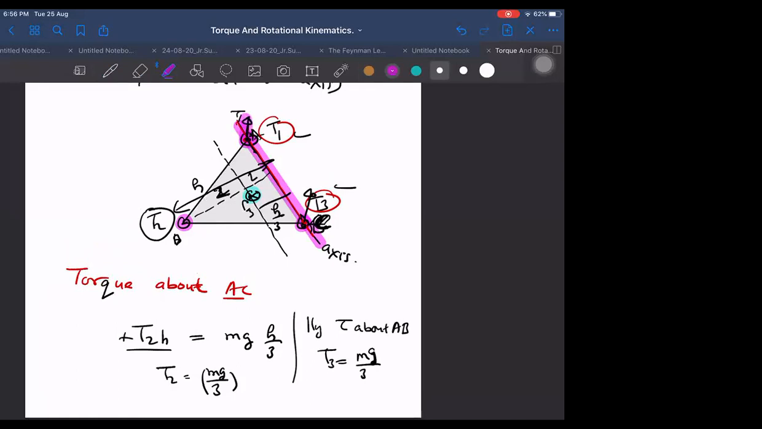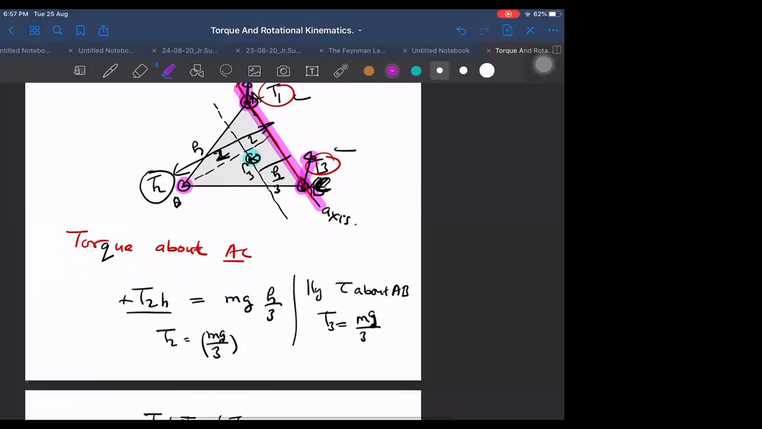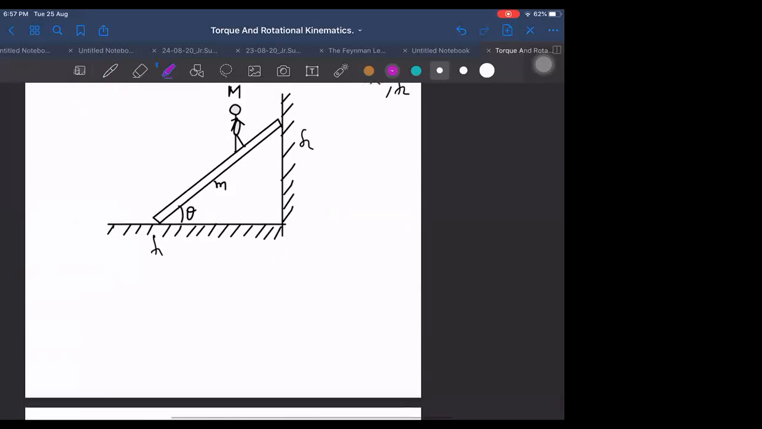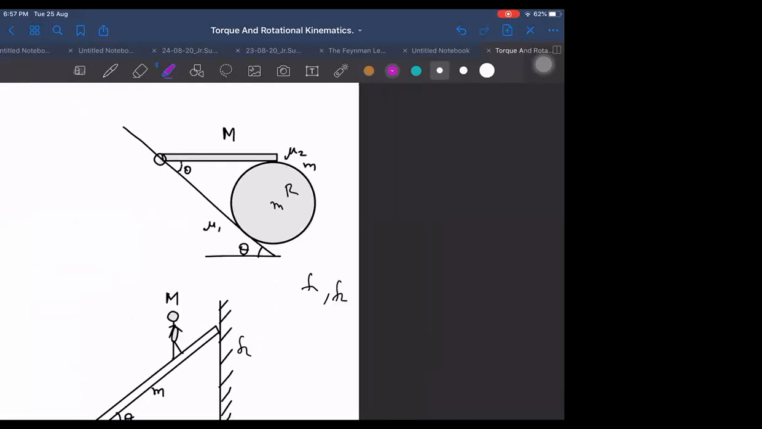Because these two tensions are passing through this axis only. Is it okay? Okay, sir. Right. So then all these three tensions are equal to mg by 3 each. Let us now think about this diagram here.